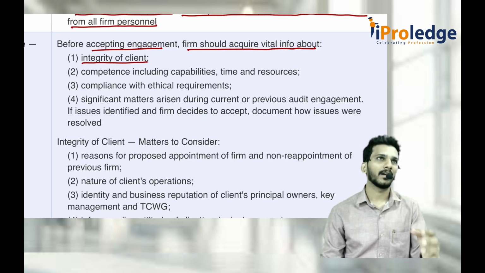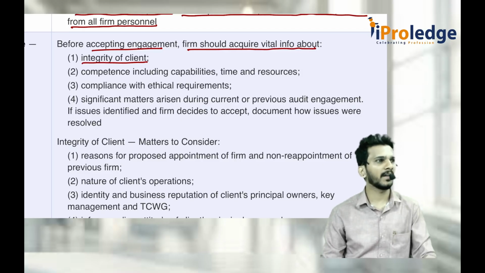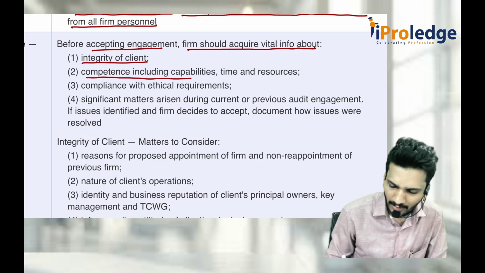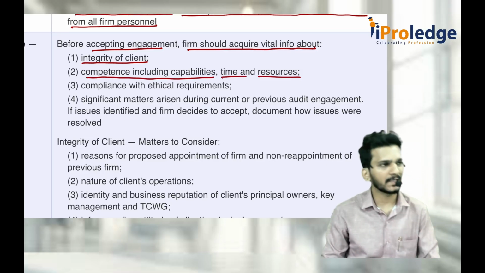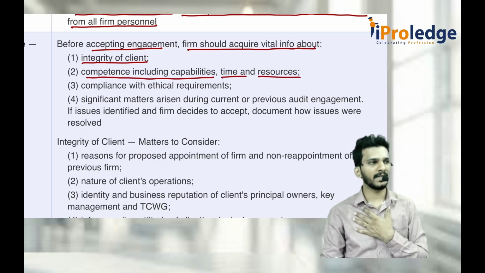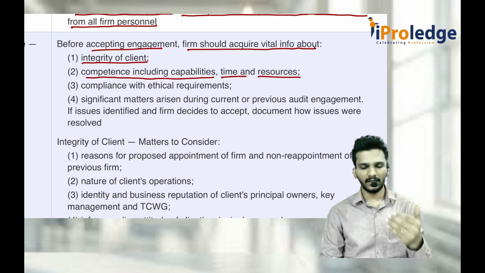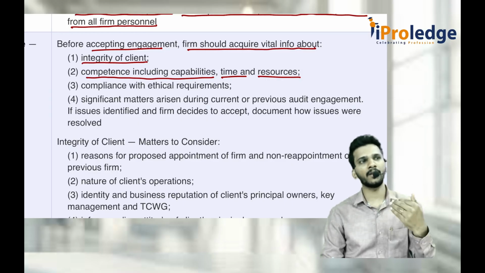That means the client is already involved in money laundering activities and many other things. Then you think whether you should accept the engagement or not. Again, competence includes the capabilities, time and resources on your part. Integrity of the client is checking the client from the auditor's point of view. Again here, you are checking the auditor from the auditor's point of view only.